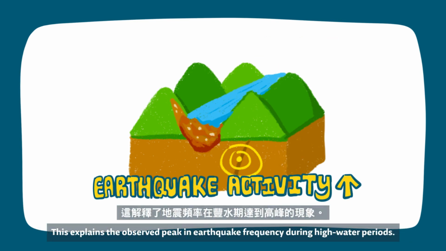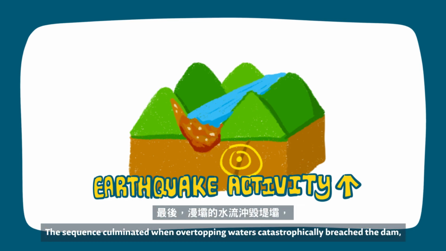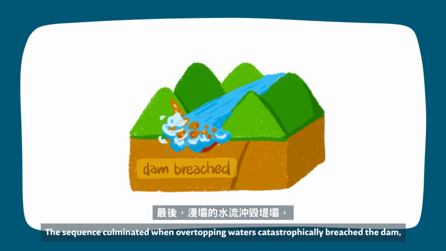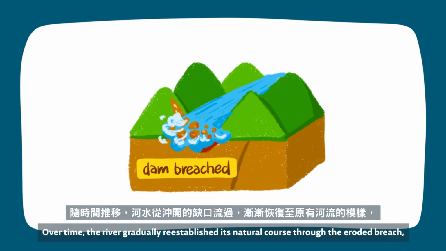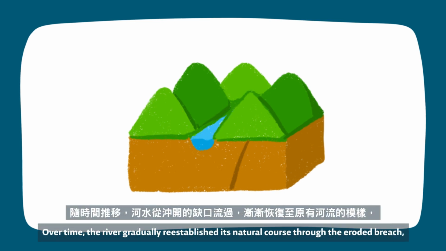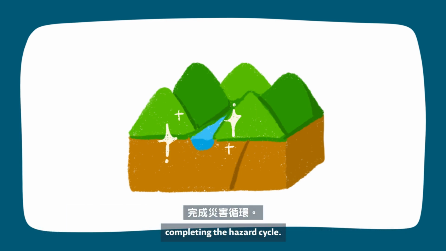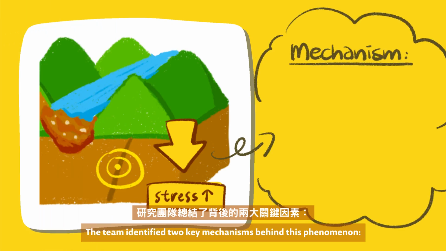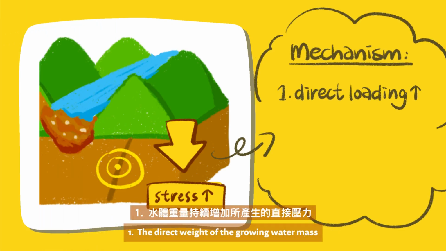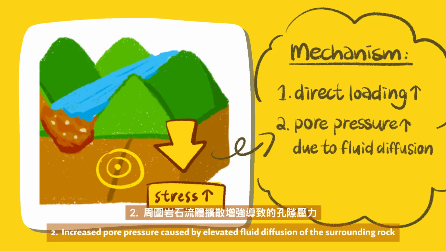This explains the observed peak in earthquake frequency during high water periods. The sequence culminated when overtopping waters catastrophically breached the dam, releasing devastating flash floods that abruptly redistributed regional stresses. Over time, the river gradually re-established its natural course through the eroded breach, completing the hazard cycle. The team identified two key mechanisms behind this phenomenon: the direct weight of the growing water mass, and increased pore pressure caused by elevated fluid diffusion of the surrounding rock.